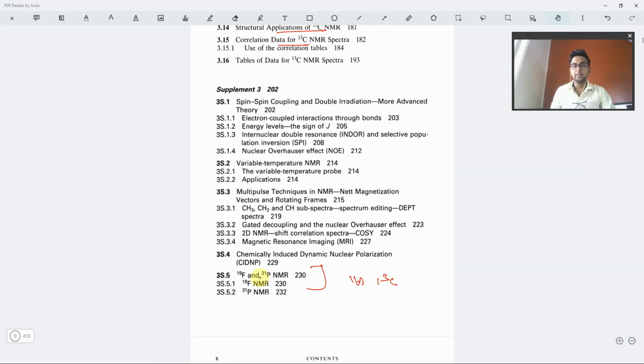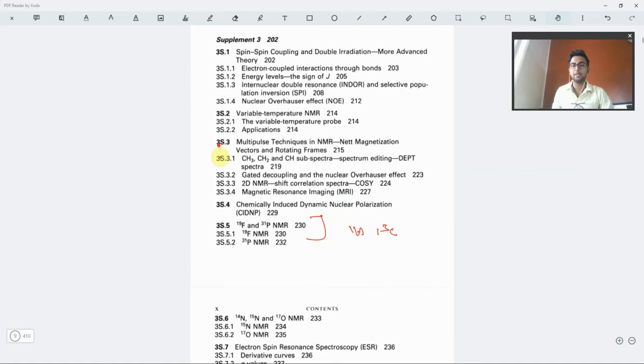This is basically used in the inorganic part, because normally fluorine and phosphorus are not constituents of organic compounds, specifically excluding some of the parts.